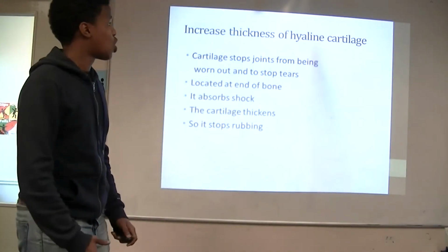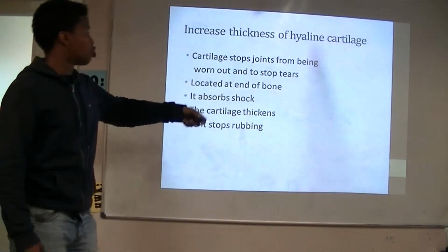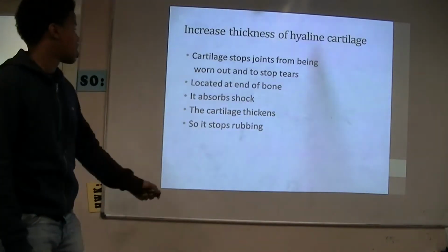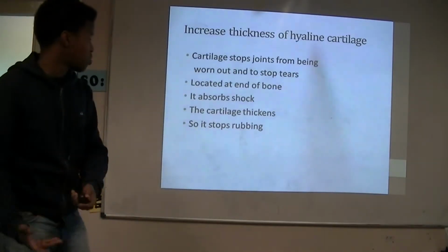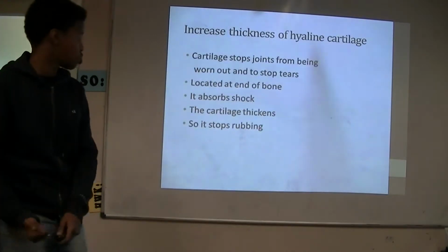Increase in thickness of cartilage. Cartilage protects joints from being worn out and stops tearing. This is located at the end of your bones, and it absorbs shocks. As the thickness of it increases, the cartilage protection also increases, so it stops rubbing.